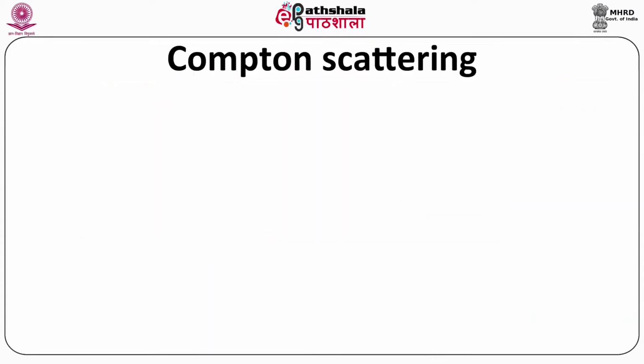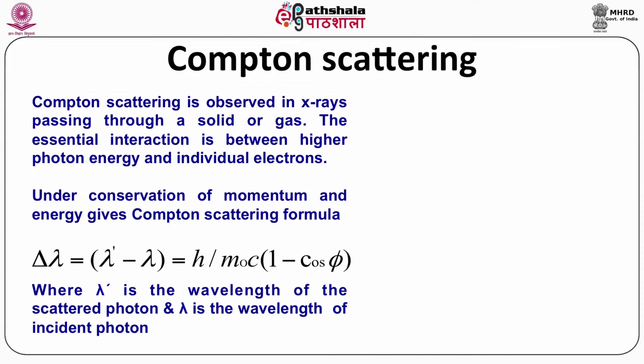Now we talk about another type of scattering, known as Compton scattering. Compton scattering is observed in X-rays passing through a solid or gas. The essential interaction is between higher photon energy and individual electrons.